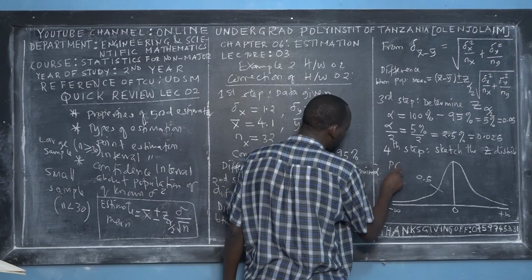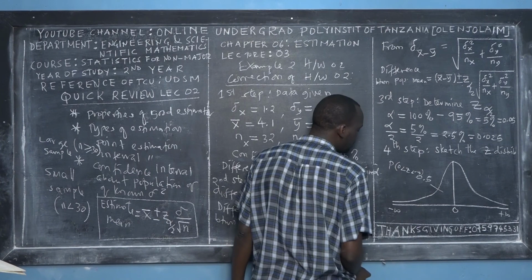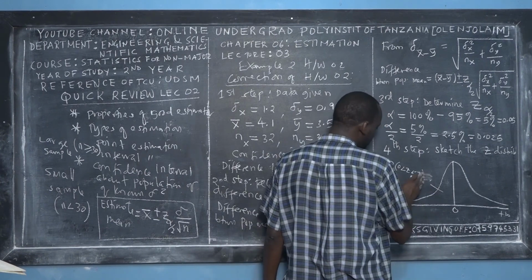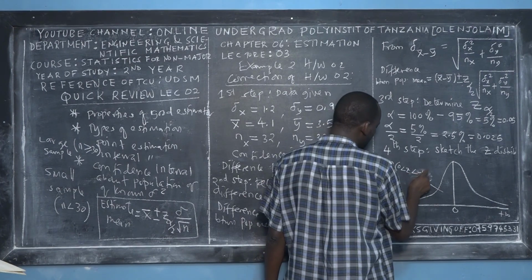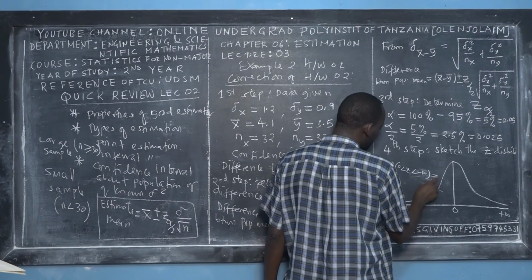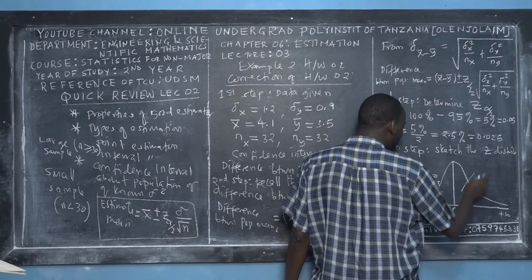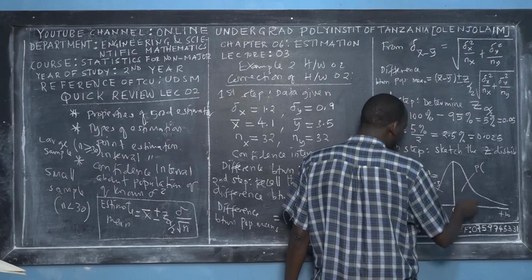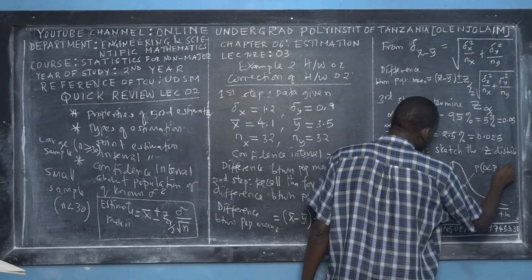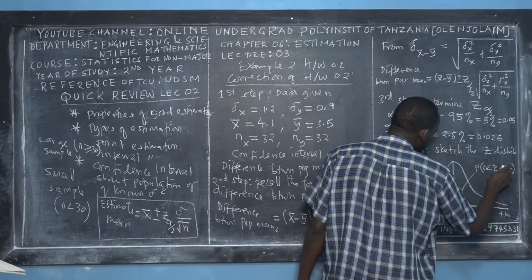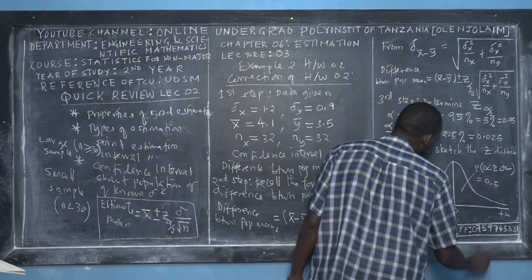And hence, the probability from negative infinity to 0 is 0.5. So we say that probability of Z less than 0, from negative infinity, is equal to 0.5. Similarly, this section is the other half of the area under the curve, which is the probability of 0 less than Z less than positive infinity. So this one also is equal to 0.5.